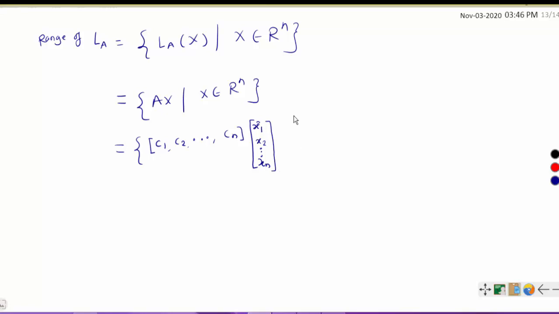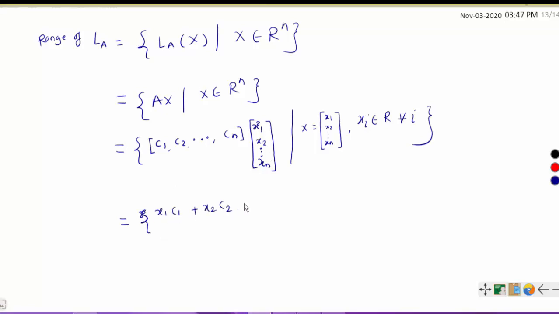Such that x belongs to Rn means x is equal to x1, x2 and so on up to xn, where xi belongs to R for all i. So this is a set. When you multiply these two matrices, this is equal to x1 c1 plus x2 c2 plus and so on plus xn cn, such that xi belongs to R for all i.